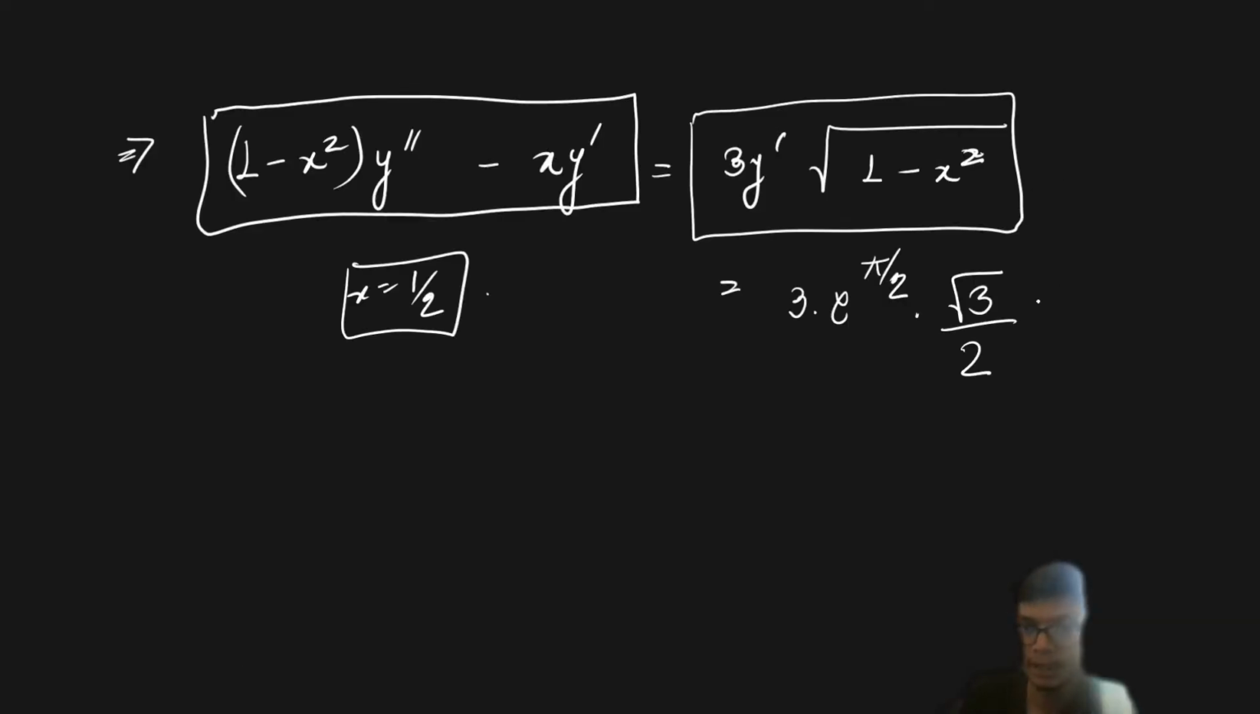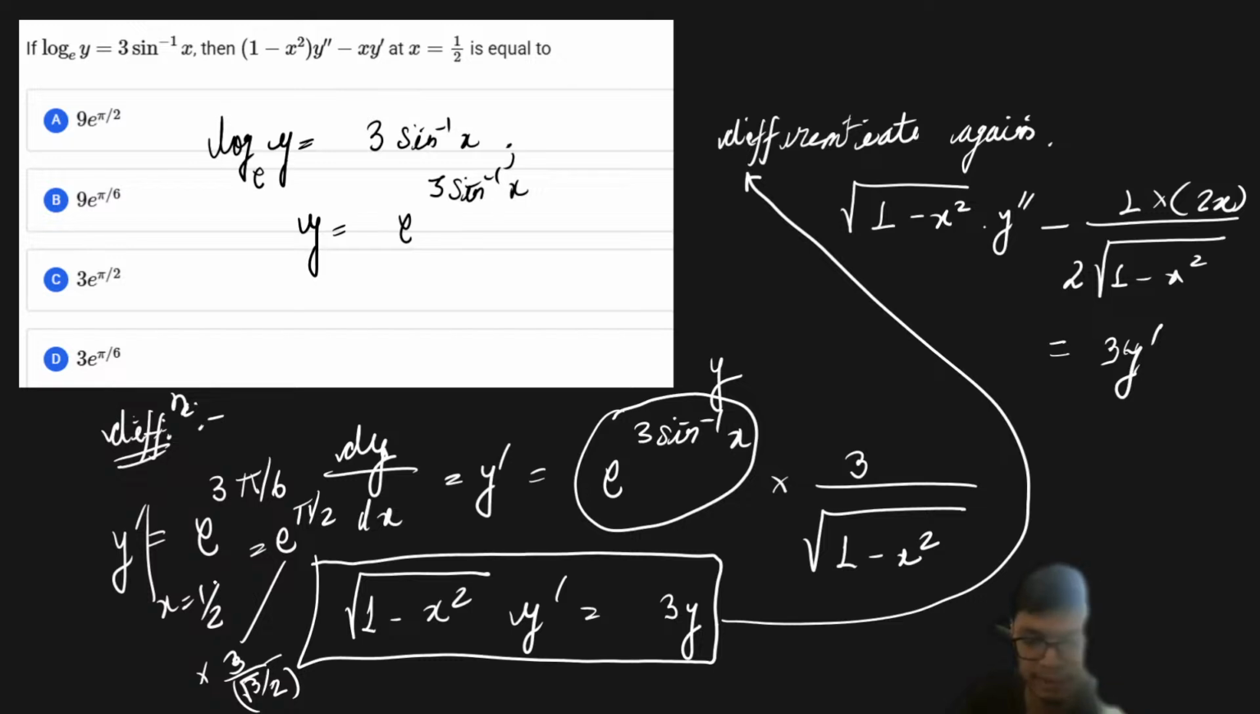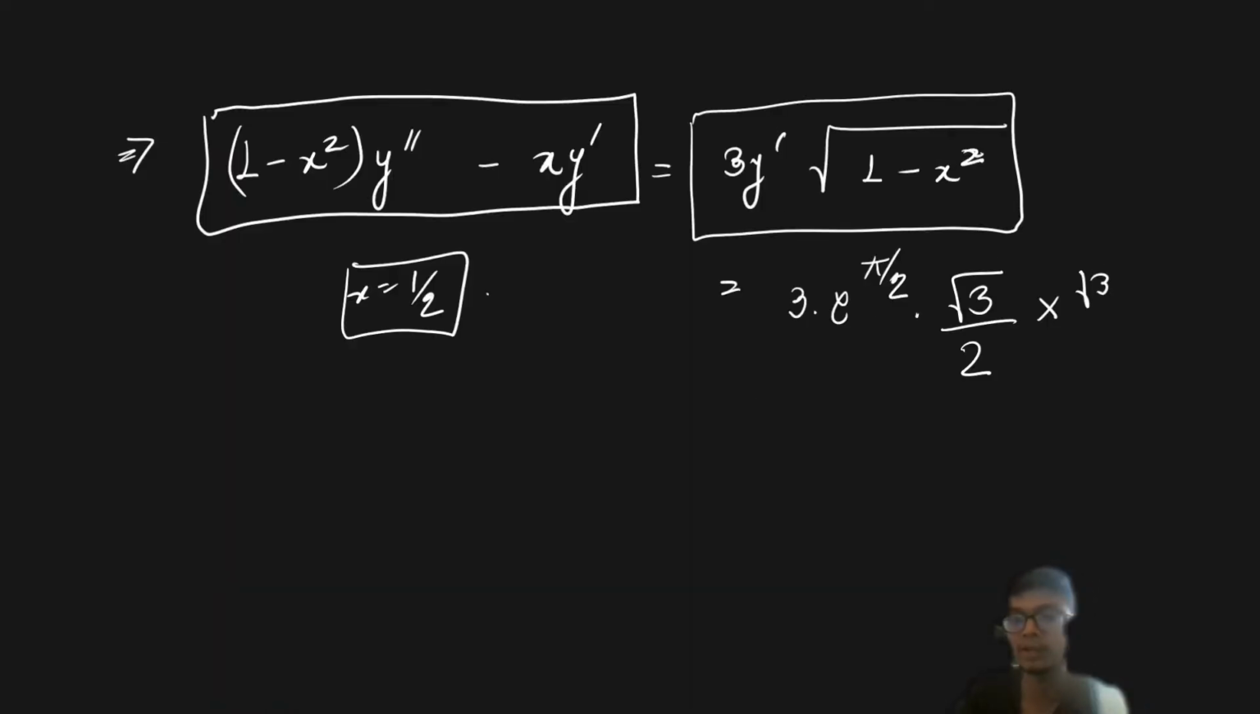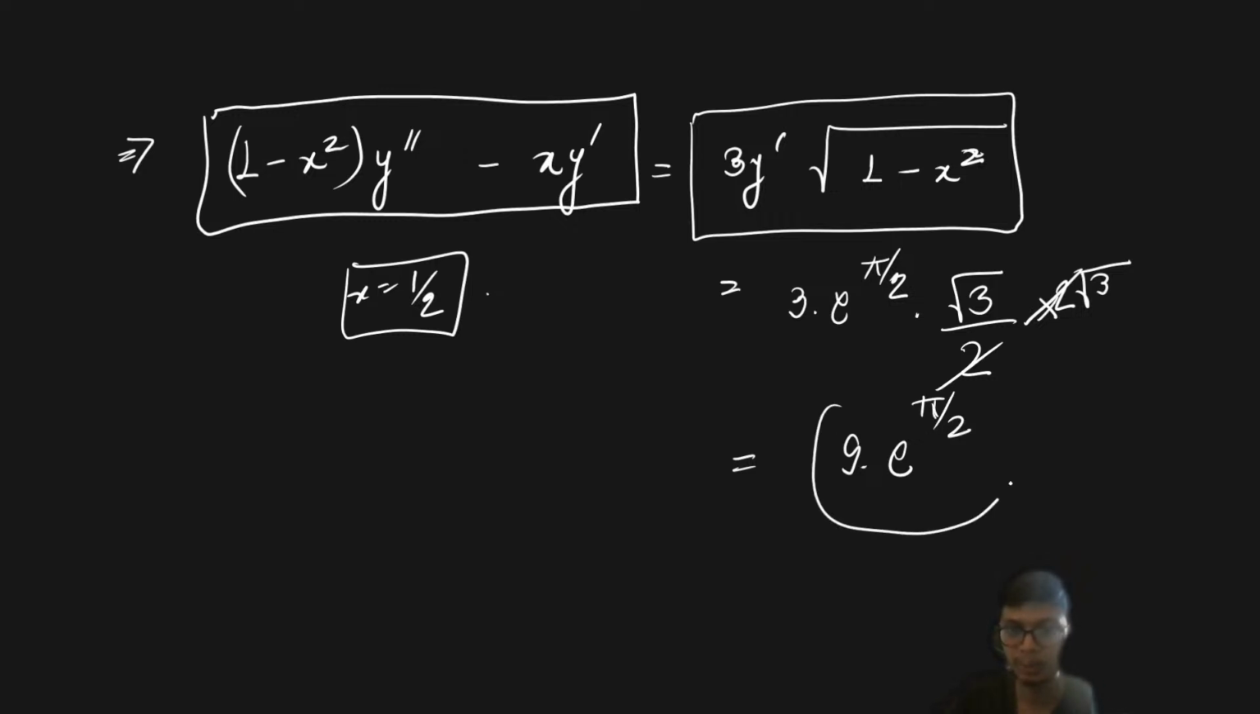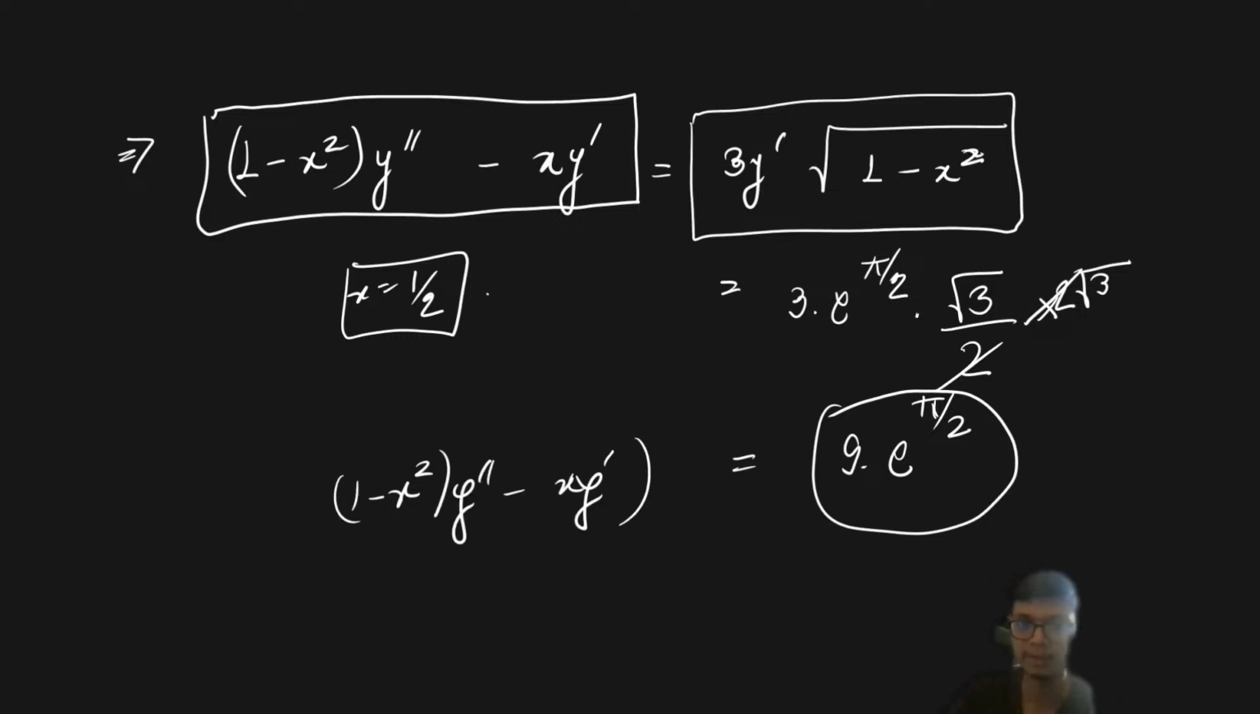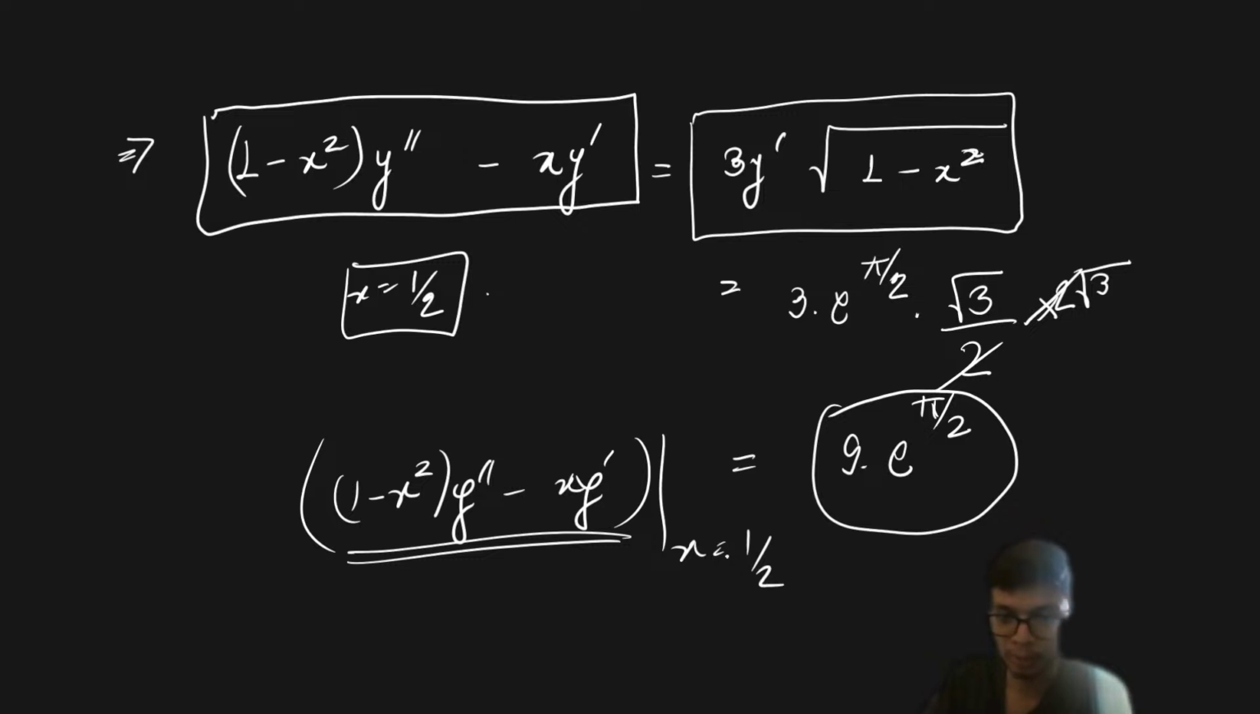So therefore, again, I will have root 3 by 2, that is basically root 3 by 2 root 3. Okay, that is basically going to be 2 root 3. So this 2 and 2 get cancelled out, and ultimately you are left with the answer as 9 e to the power pi by 2. 9 e to the power pi by 2 is therefore the required value of the expression (1 minus x square) y double dash minus x into y dash at x equals 1 upon 2.